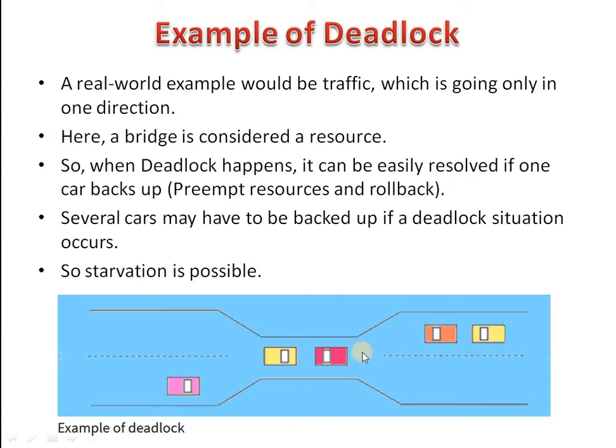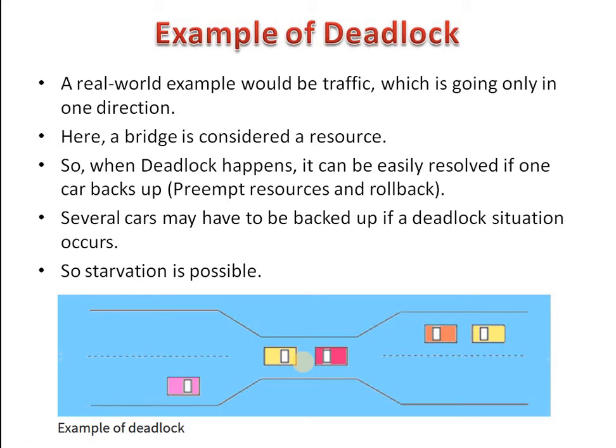Deadlock will occur at the middle, where both the cars meet in the middle. This situation is called a deadlock. This bridge is a resource, and these resources can take the permission of this car as well as this car. So this situation is called a deadlock.